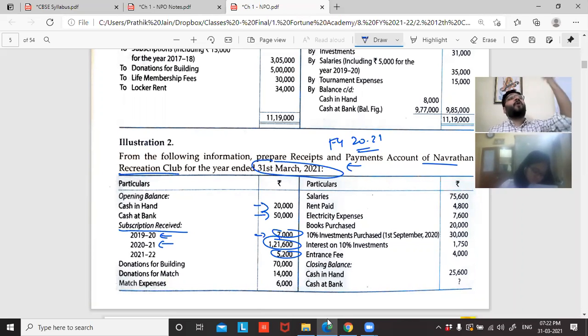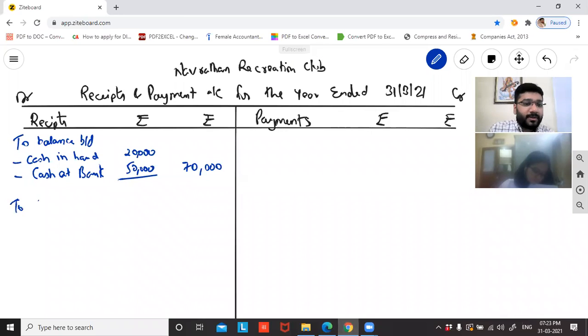5,200 is received for 21-22. In 21-22 I'll be doing my services, but the money is received in advance in 2021. So you have to relate the heading and this together. In short, these three amounts are received in the current year. In the receipts and payment account, I'm least bothered whether the money belongs to the previous year or next year. Everything I'll record. So record total subscription received. Simple.